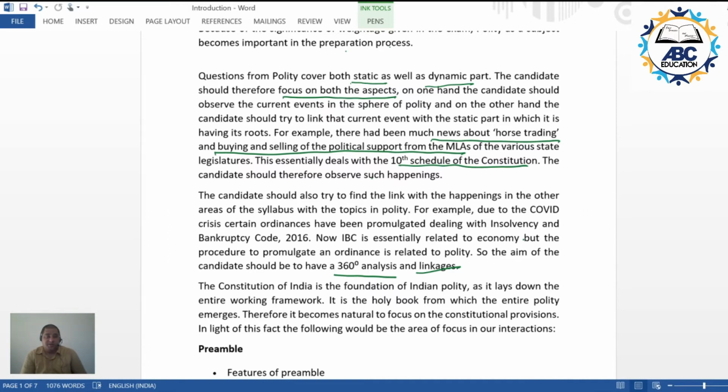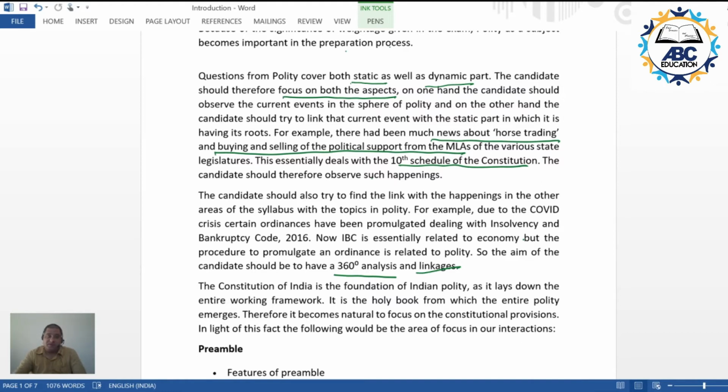Now this is one thing that the candidate has to do, but at the same time the candidate has to also find a link with the things that are happening in the other portions of the syllabus, and try to find that linkage with respect to the things in Indian polity.